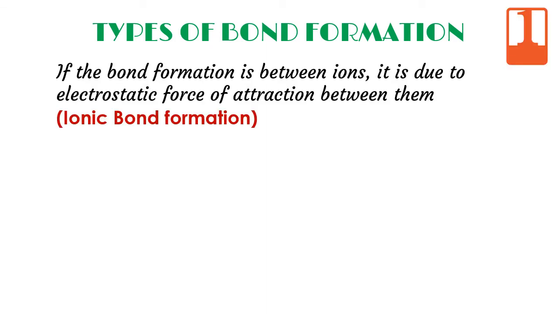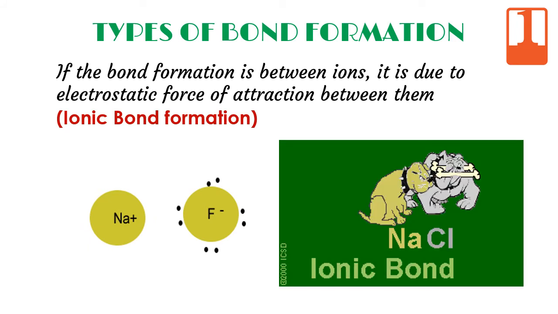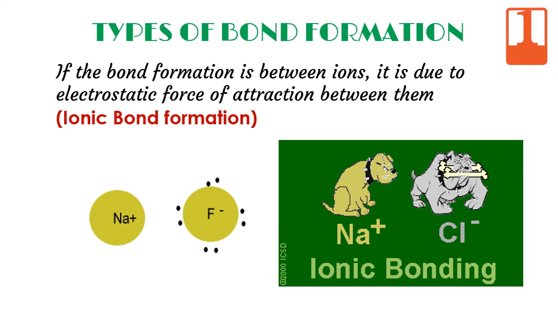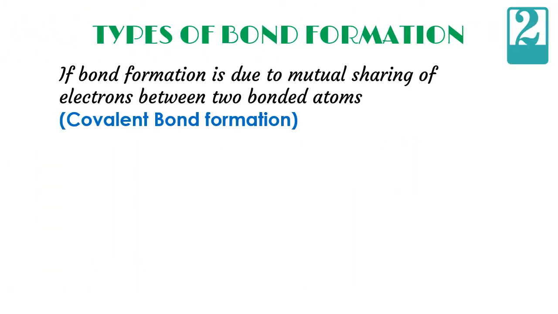How many types of bonds can atoms form? If the bond formation is between ions, i.e. cation and anion, it is due to the electrostatic force of attraction between them. It is ionic bond formation. Like in this example, sodium donates its electron to fluorine and becomes a cation, and fluorine becomes an anion by gaining 1 electron, and an ionic bond is formed between them. If bond formation is due to mutual sharing of electrons between two bonded atoms, then a covalent bond is formed.